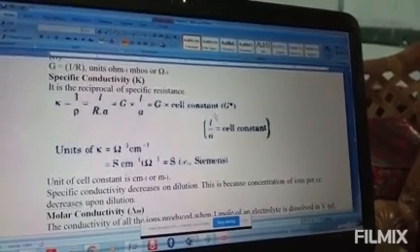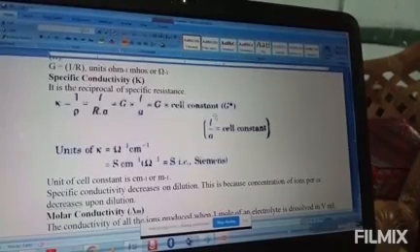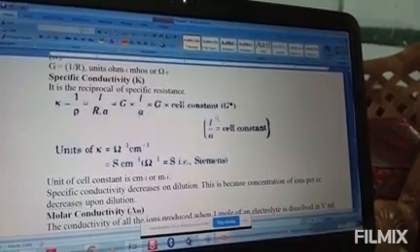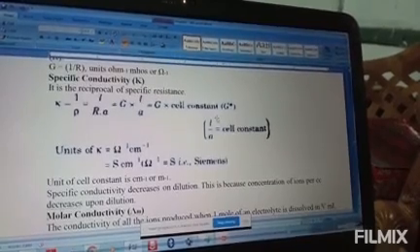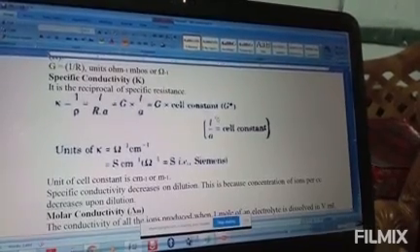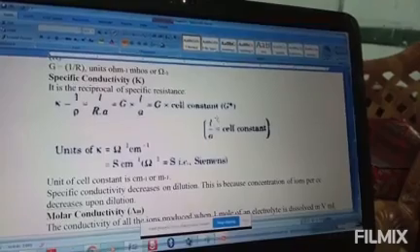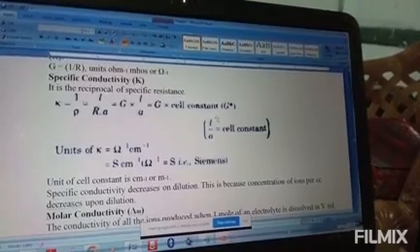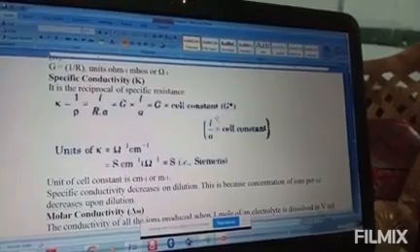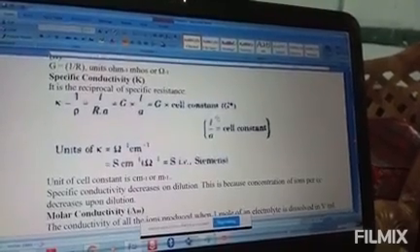Again, the conductivity of a solution. In case of a solution, that means electrolytic conductance, we have already told you, no? In electrolytic conductance, the conduction is because of the movement of ions. So we may call this ionic conductance. Electrolytic conductance can also be called ionic conductance.